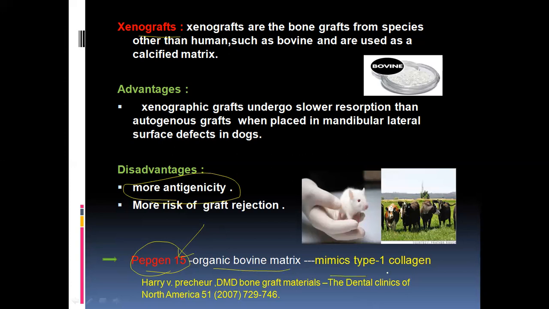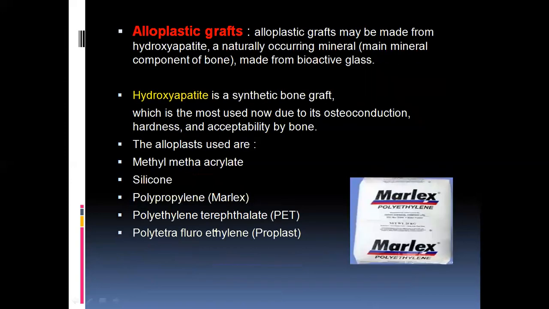It will mimic the type 1 collagen. It's another MCQ. PepGen 15 is nothing but it mimics the type 1 collagen. Okay, and there's another type of alloplastic grafts.